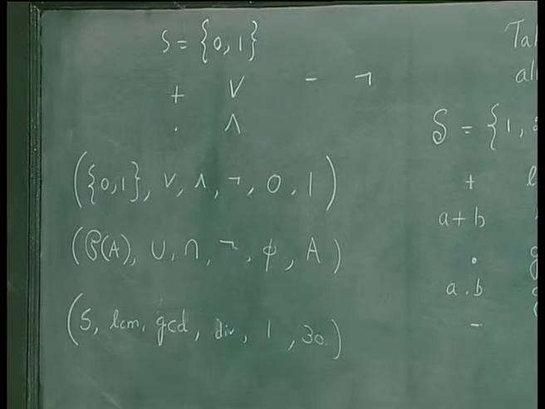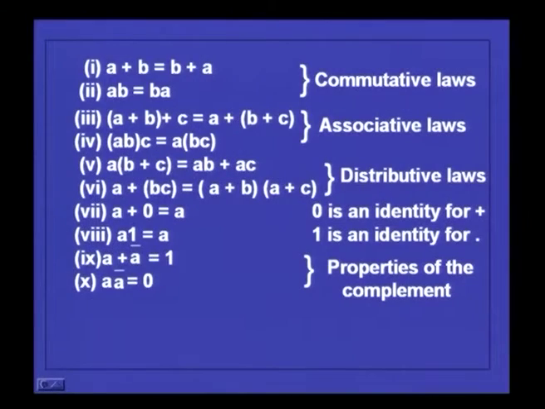If you take the LCM of A, B, this is the same as LCM of B, A. So, commutative laws can be verified. Similarly, associative law, distributive law, and LCM of A and 1 will give you A. The LCM of some number with 1, where 1 represents the identity for addition, and so on. With respect to 30 and another number, if you take the greatest common divisor, that should be that number itself and so on.